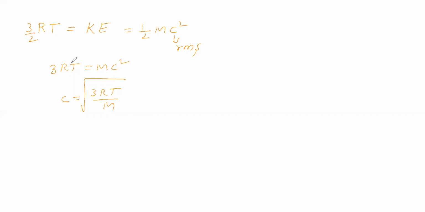What is remaining is 3RT is equal to mc square. Now from this we will get C. C is equal to square root of 3RT by m. C is called the root mean square velocity.